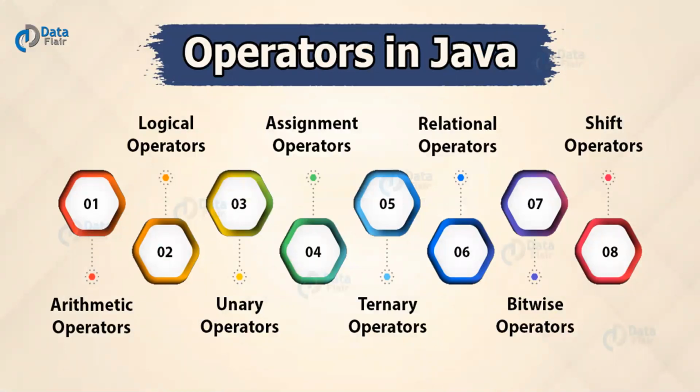Operators in Java. We all are familiar with the operators in C programming language. We have arithmetic operators, relational operators, bitwise operators, shift operators, unary, ternary. All these are operators in C. Similar to the operators in C programming language, Java also supports 99% of all the operators of C programming language. We have already studied these in C language. 99% of all the operators are supported by Java programming language also.